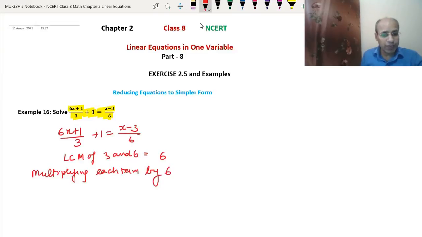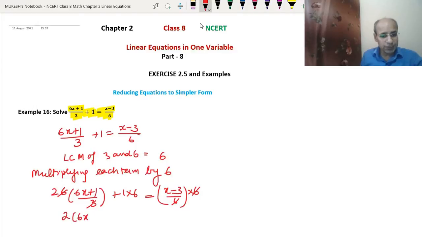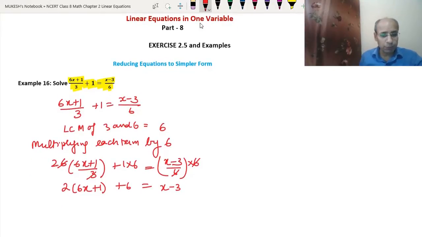When we multiply by 6, we get 6 times (6x+1)/3 plus 1 into 6 equals (x-3)/6 into 6. Then this 6 and this 6 will cancel, and 3 will divide 6 by 2. So we will get 2(6x+1) + 6 = x - 3. Now we multiply 2 with 6x and 2 with 1, using the distributive property.